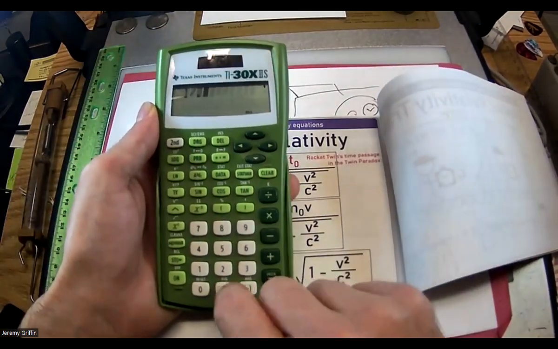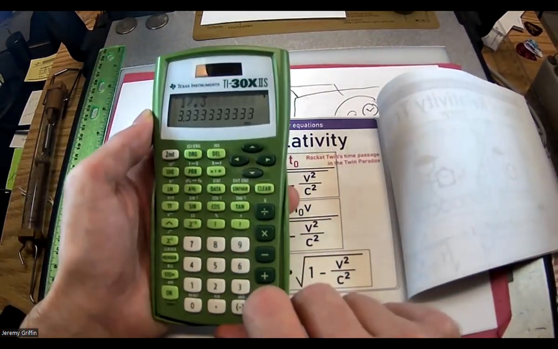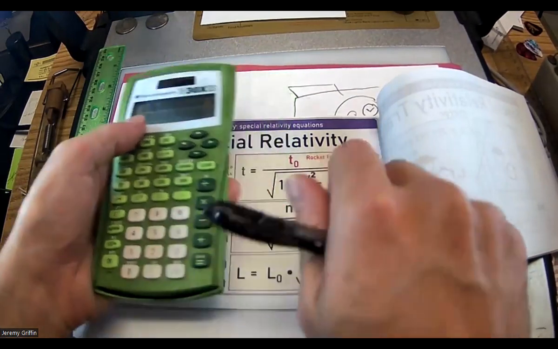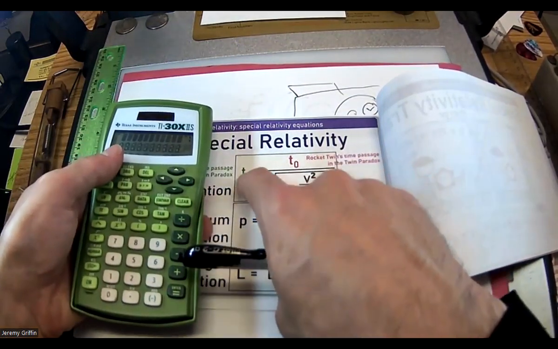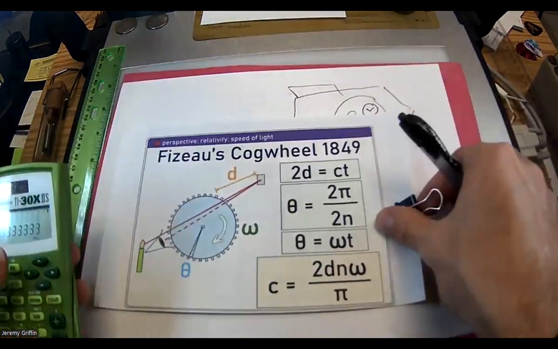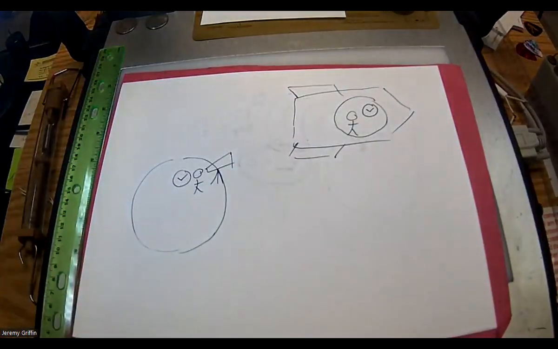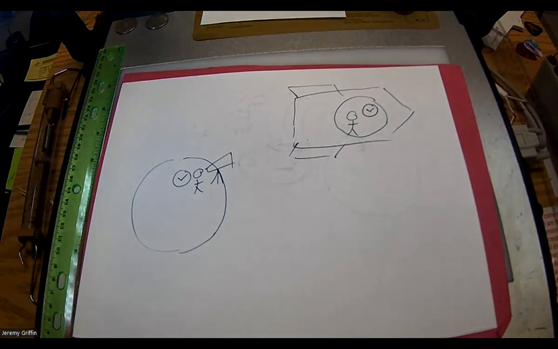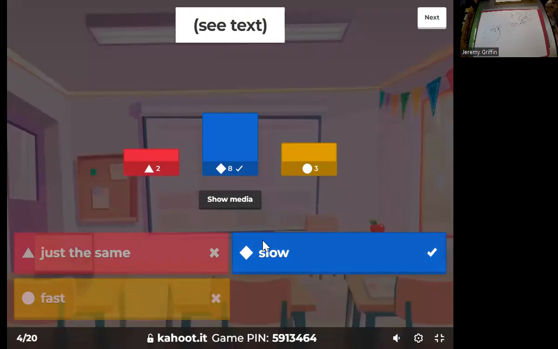What is 1 divided by 0.3? Ooh, like 3 point something, right? So maybe rocket twin says 1 hour's gone by, but Earth twin says 3 hours have gone by. So rocket twin's clock appears to be running slow. Again, that's only from Earth twin's frame of reference. You have to be looking through the telescope for that to happen, right? You guys got that? Yeah, most of you got that. So awesome.